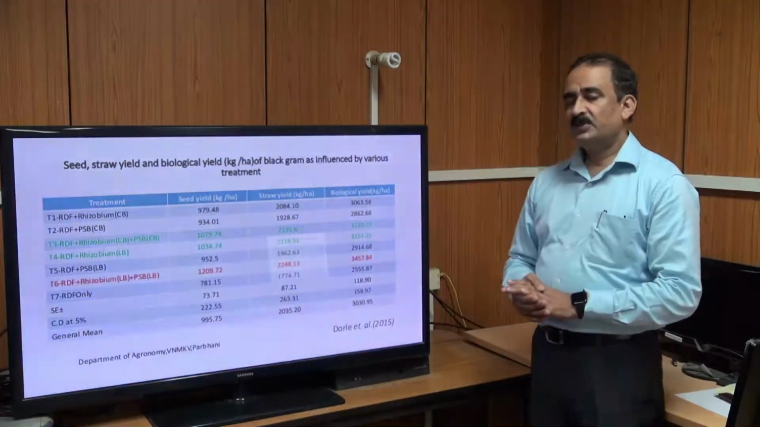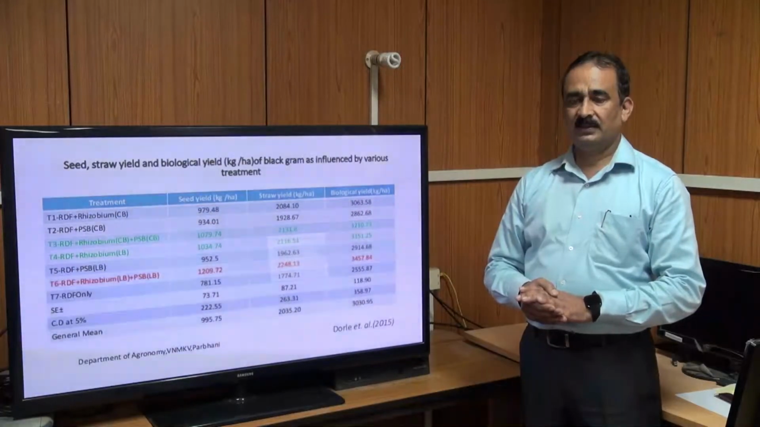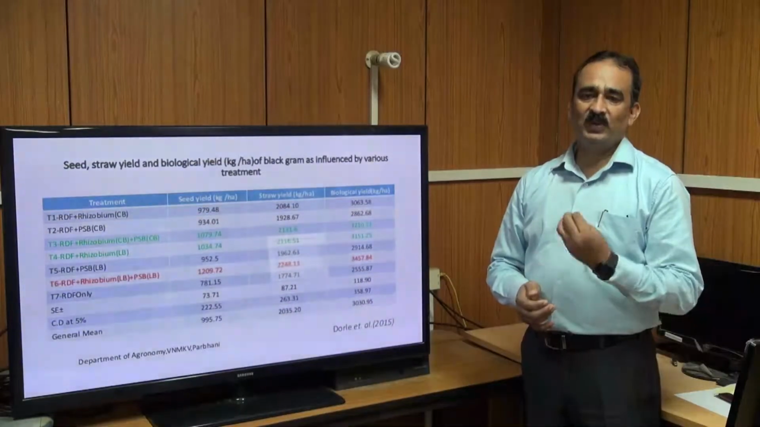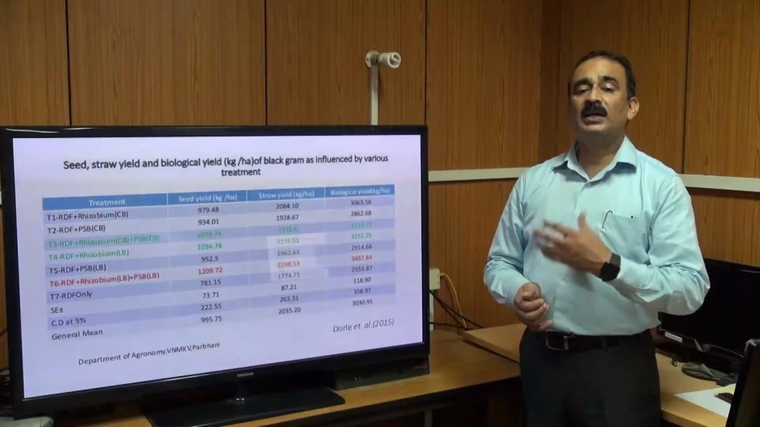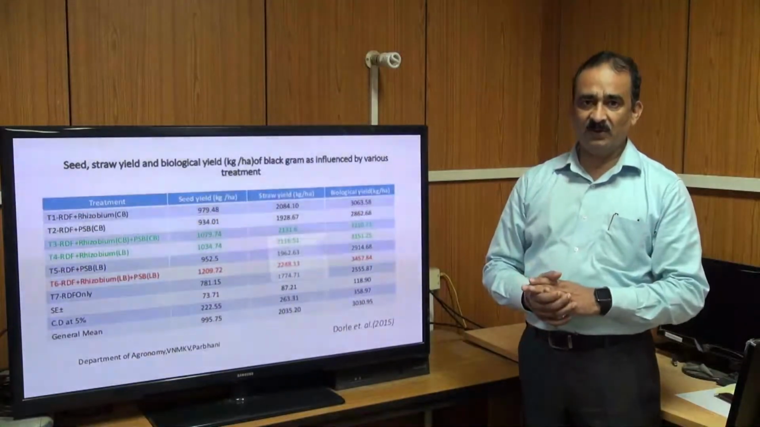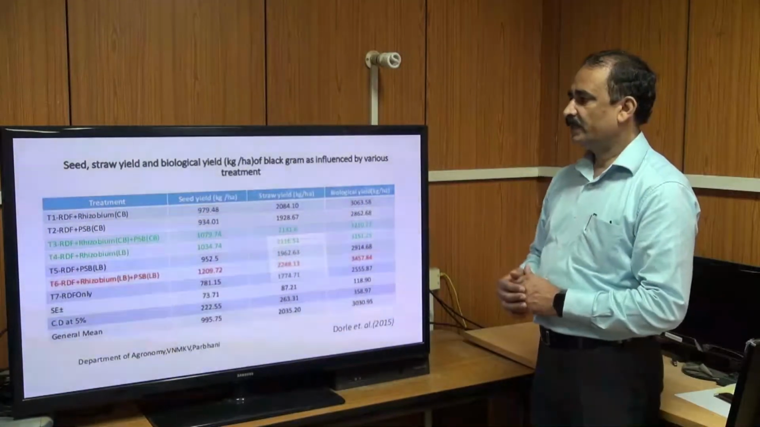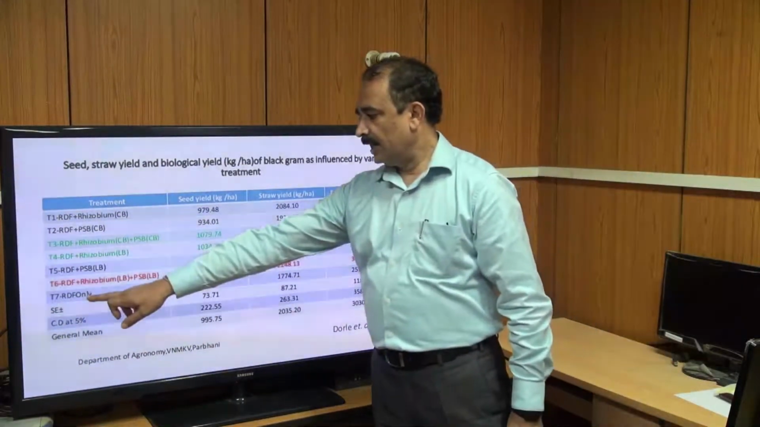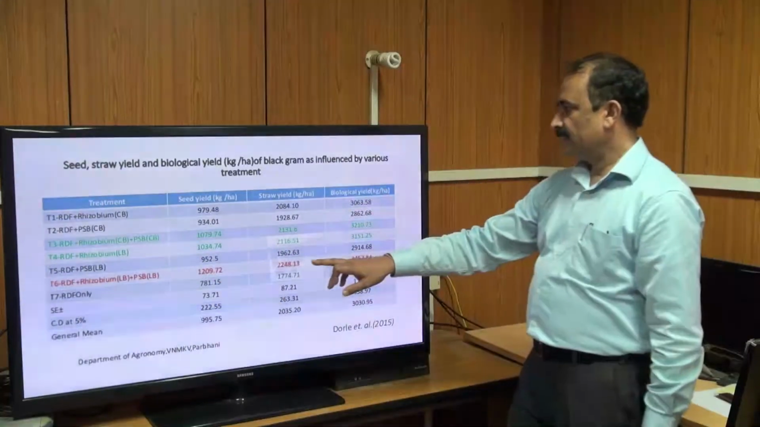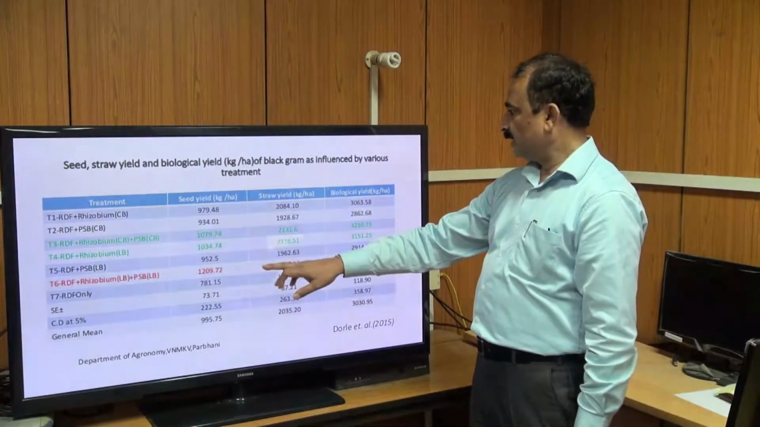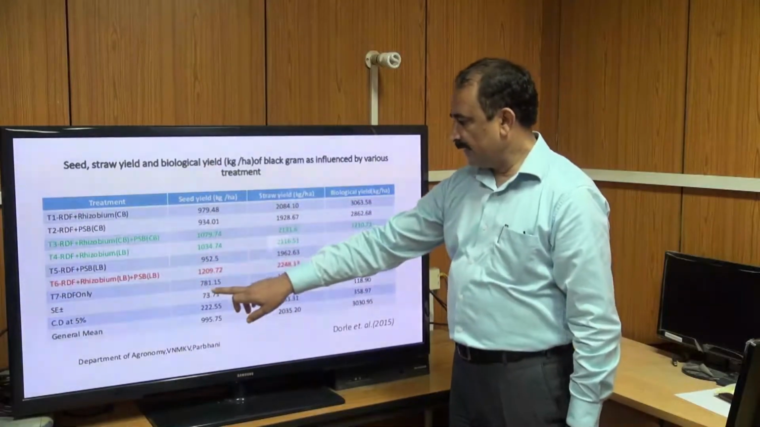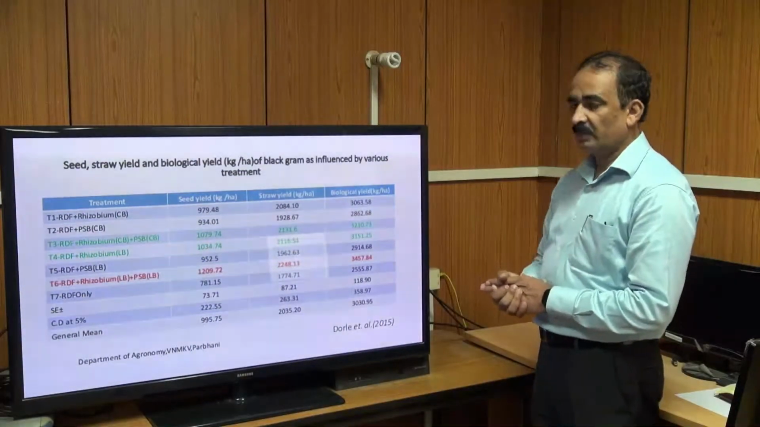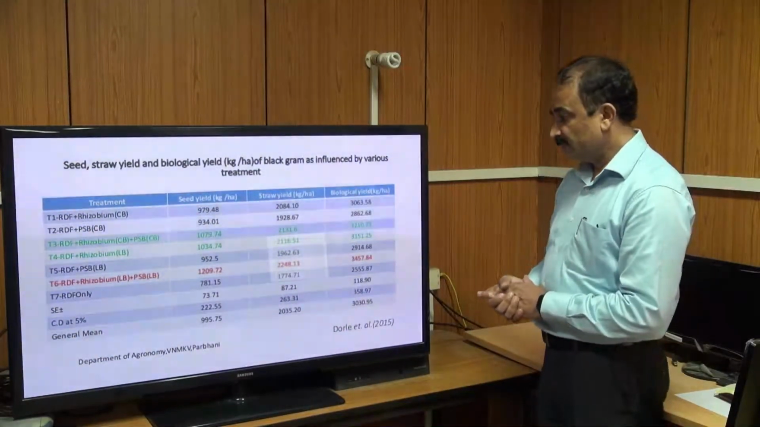So what is the response of microbes in agriculture, and what happens if you apply microbial culture and products of microbial culture like organic manure? You can see here, if you apply only RDF, the recommended dose of fertilizer, the yield of the product like black gram is only 7.81 quintal per hectare, or 781 kg per hectare.